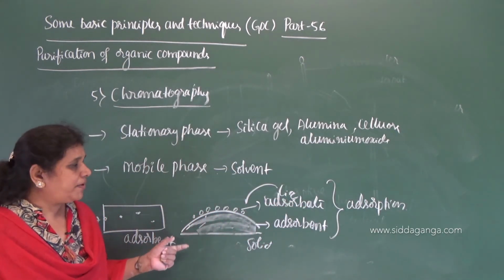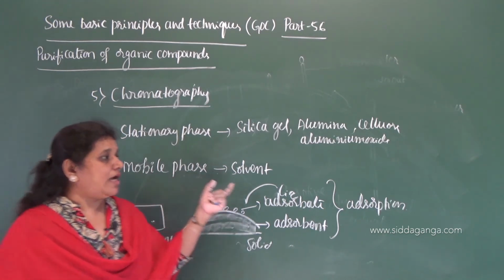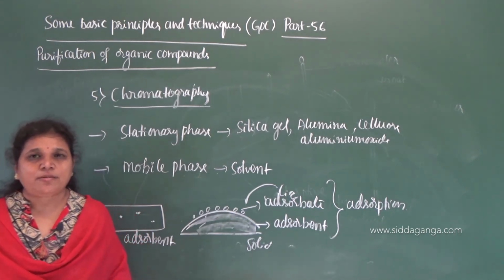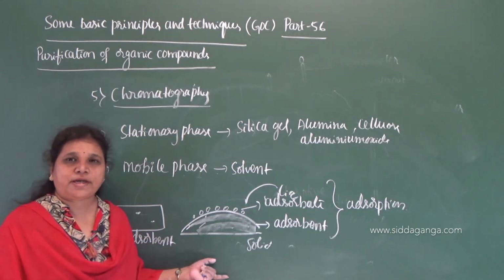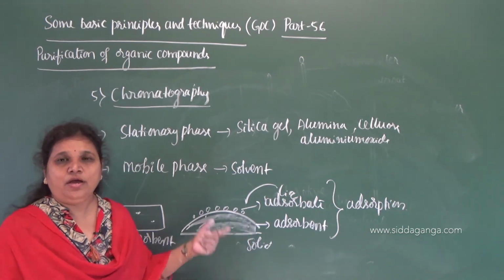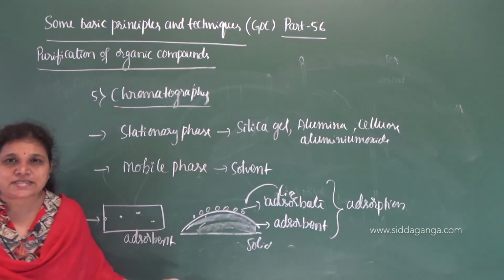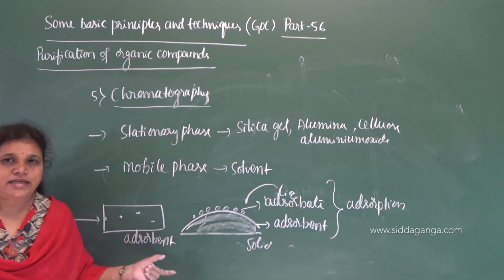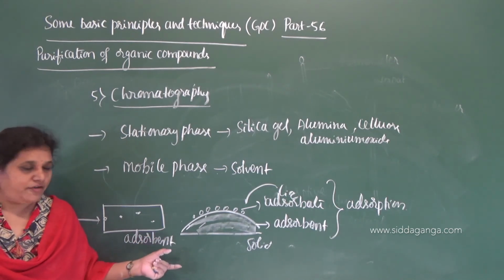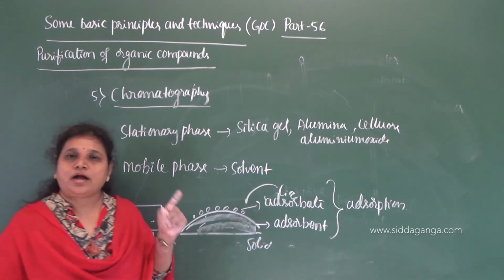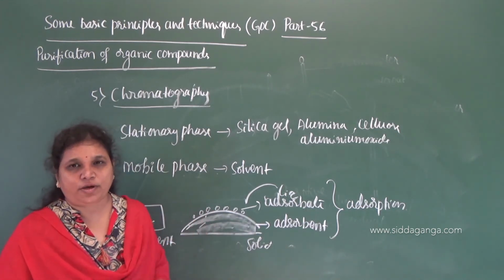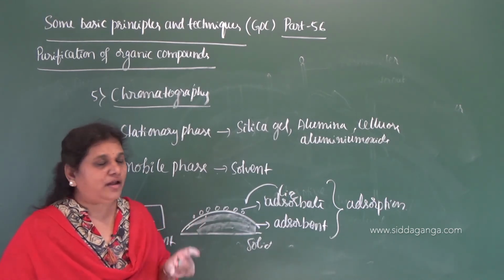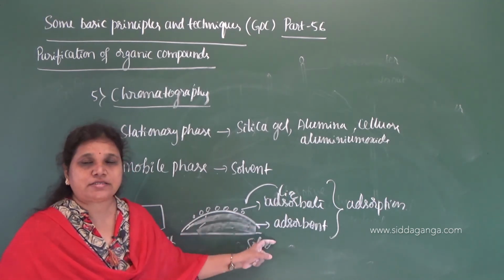So the principle behind chromatography is the adsorptive capacity of different components present in a mixture. Some components have high adsorptive capacity and some have low adsorptive capacity. On the basis of this, the component which has high adsorptive capacity retains earlier on the solid phase, that is on the adsorbent. The component which has low adsorptive capacity retains on the surface very slowly or later. So this phenomenon is called adsorption.